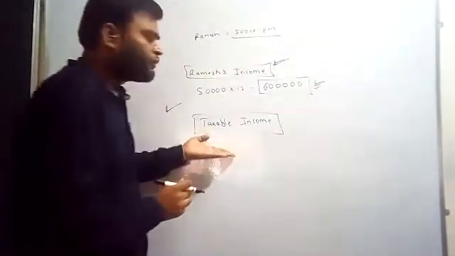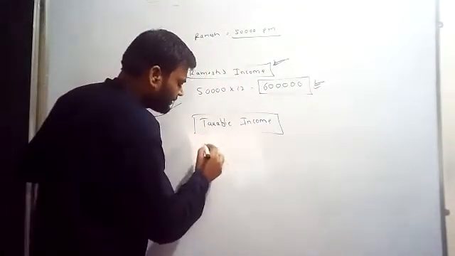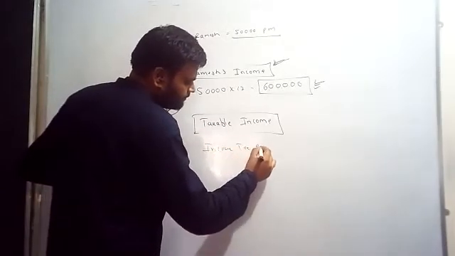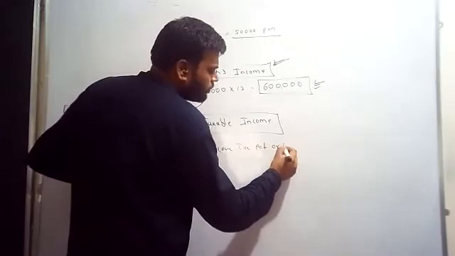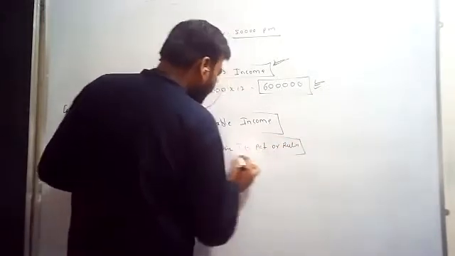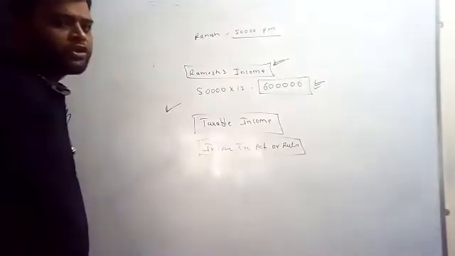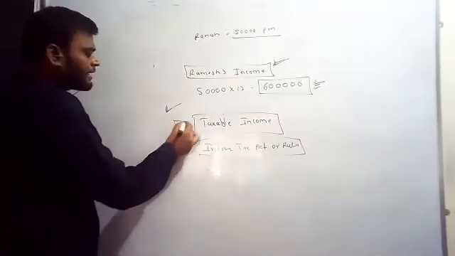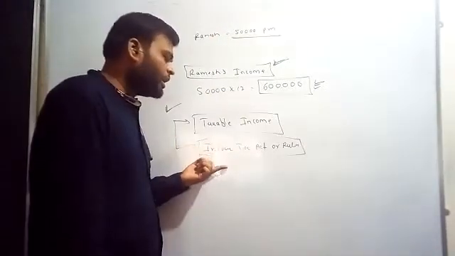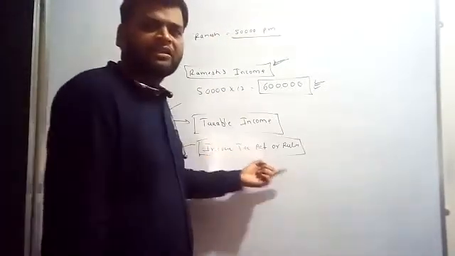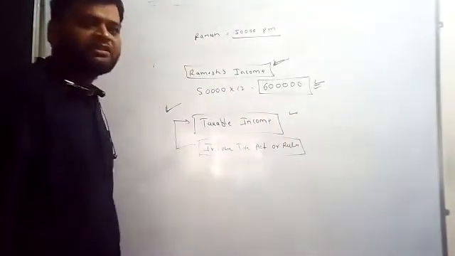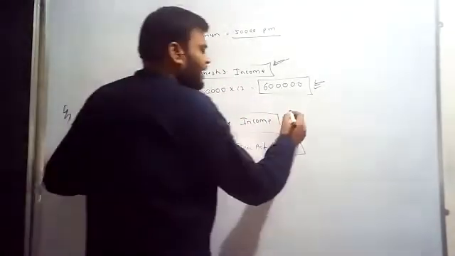But after applying the Income Tax Act and rules, you are going to get the taxable income. Only if you apply the rules and regulations of the Income Tax Act will you get the taxable income.